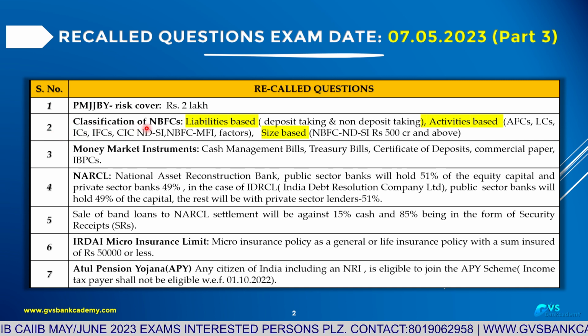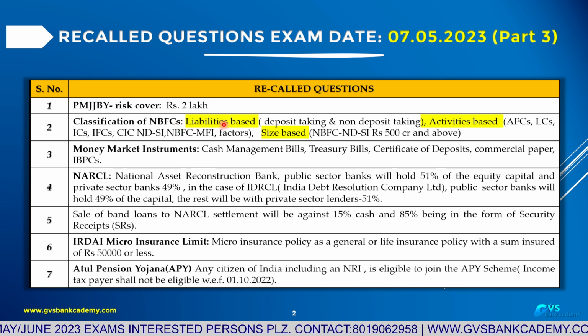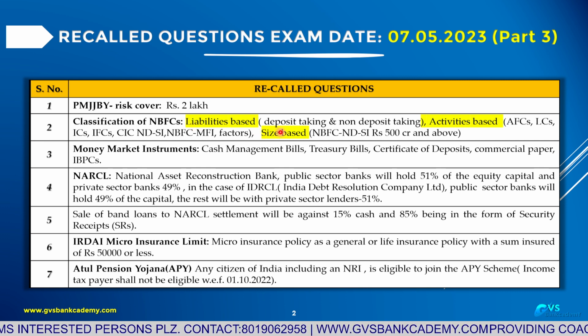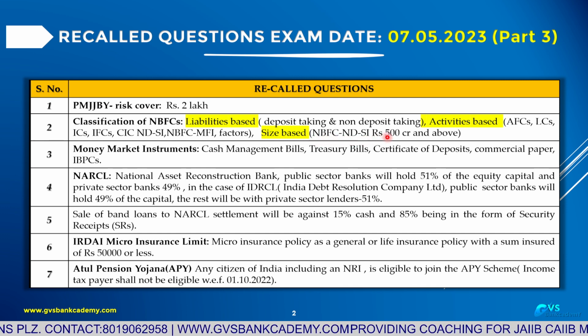Second, classification of non-banking financial companies based on liabilities, activities and size. Based on liabilities: deposit taking and non-deposit taking. Based on activities: advances and asset creation. Third is size based: NBFC non-deposit systemically important, 500 crores and above assets. This is the classification of NBFC. Difficult question, maybe for 2 marks also.